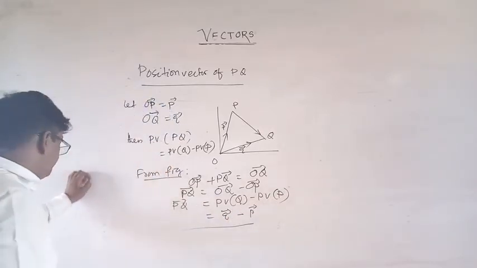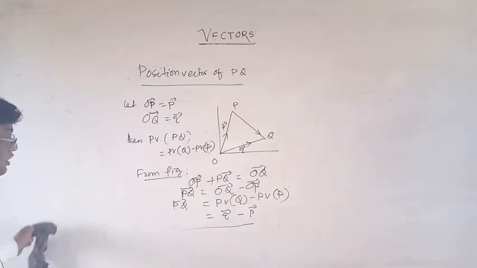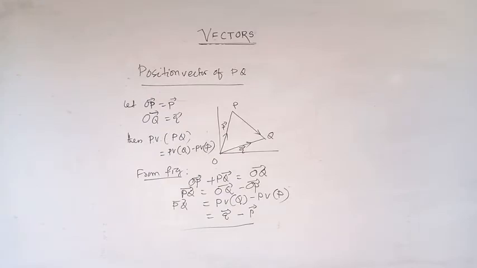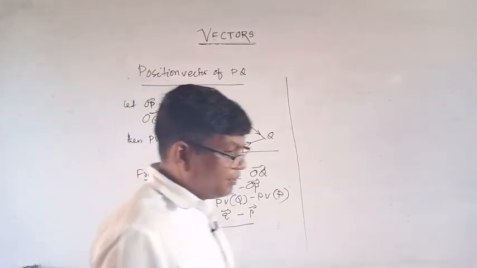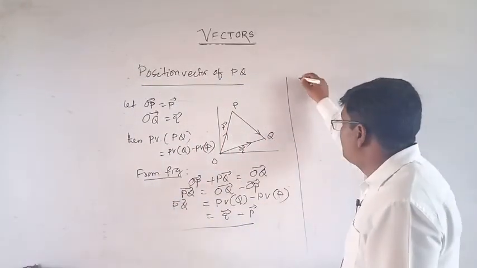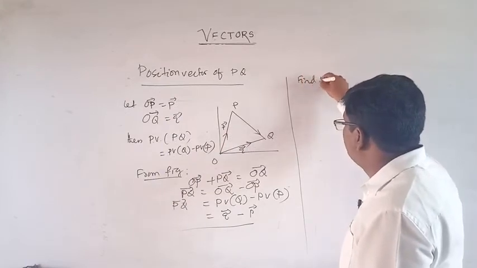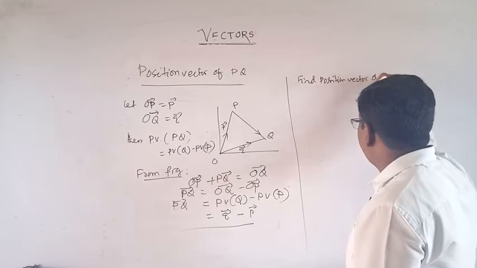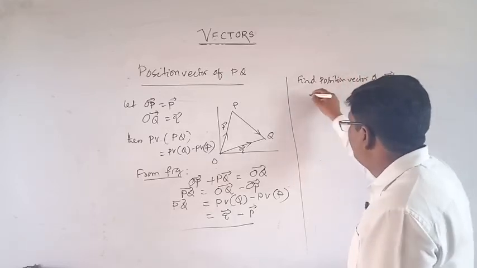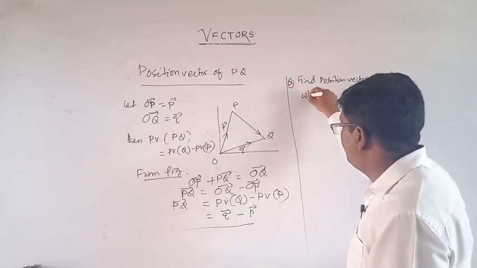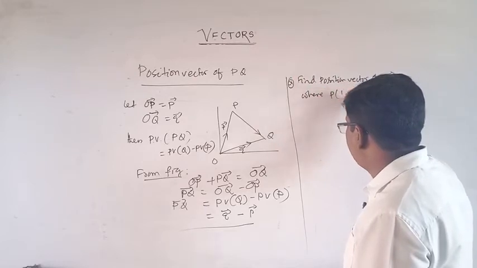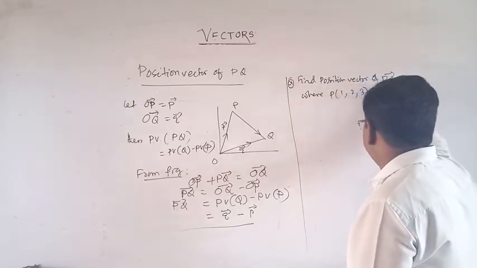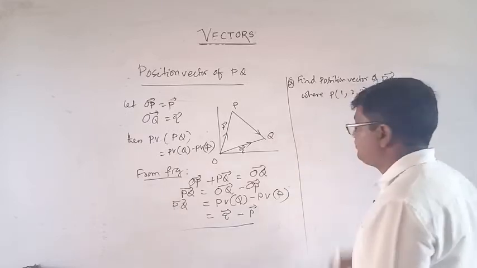Okay. Now some questions. Find the position vector of PQ, where P is (1, 2, 3) and Q is (4, 1, 7).